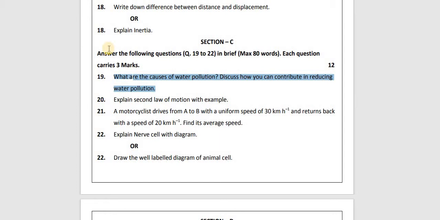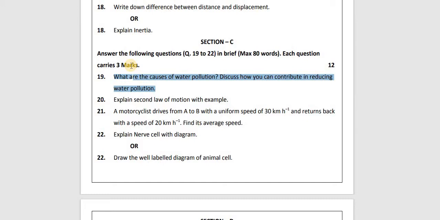Students, in the previous video we discussed section B. Now in this video we are going to start section C. Section C carries a total of 12 marks, and each question is of 3 marks.